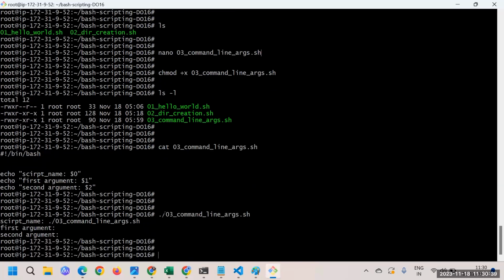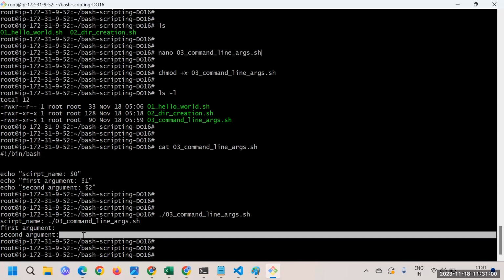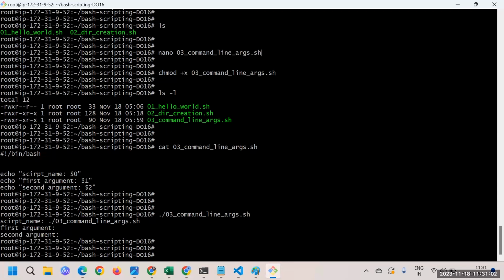You can see here that the script name is in the 0th position, right? Whatever I have written here is nothing but the 0th position, and you can see the script name we have got. The first and the second argument we haven't passed, and that's the reason those are blank.